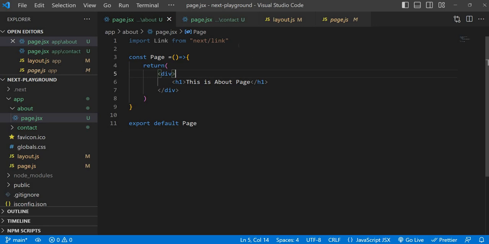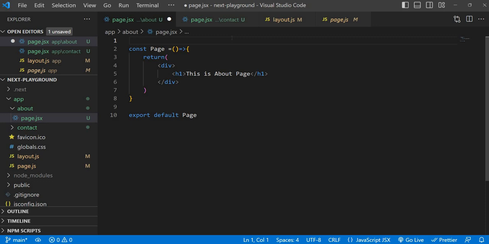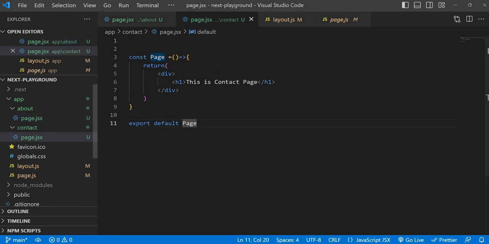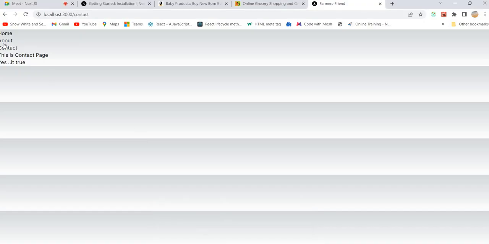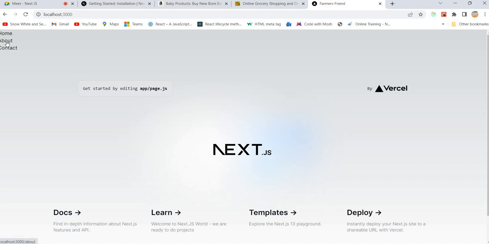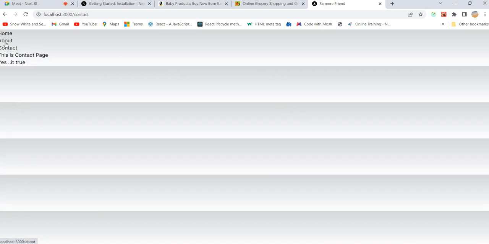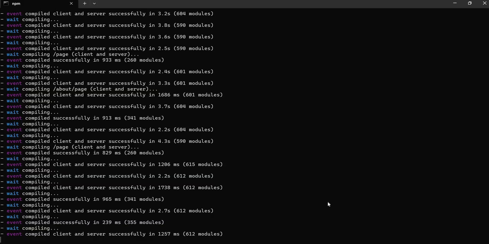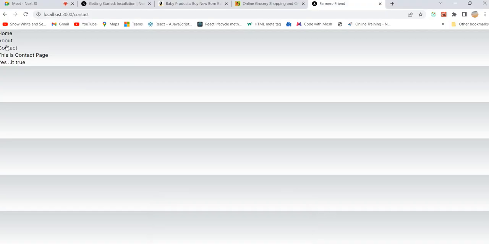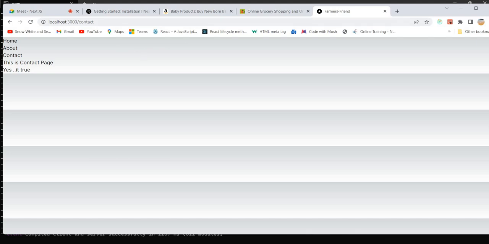Just see, something is coming from the about page. I removed everything. Why is it showing that one? Save it. Contact. Okay, save it. I think if it is still showing, just rebuild the application one more time. This is perfect. Home page, about page, and contact page. And the about page still is showing this link. Just stop the application and do npm run dev. Sometimes it gives this again and again, so just stop it and run it one more time so that it will remove all the things.